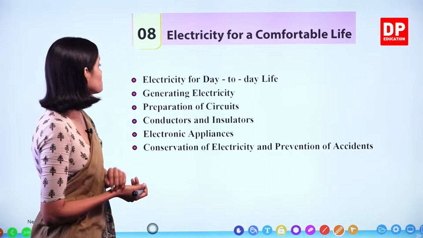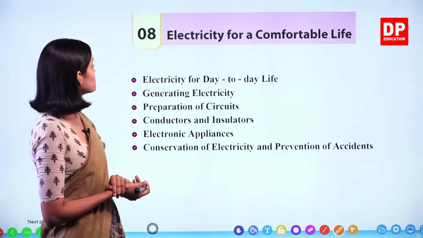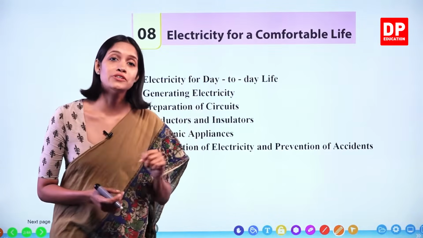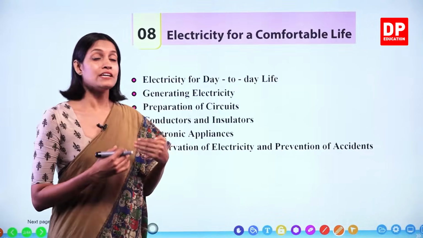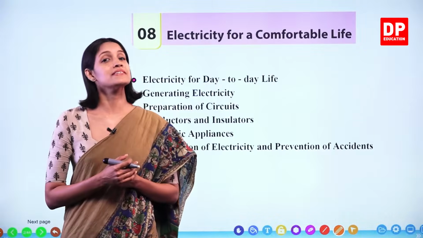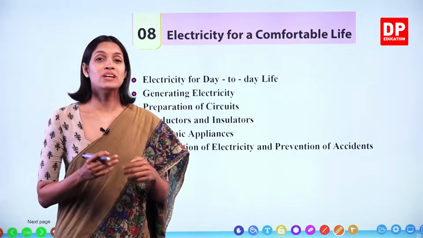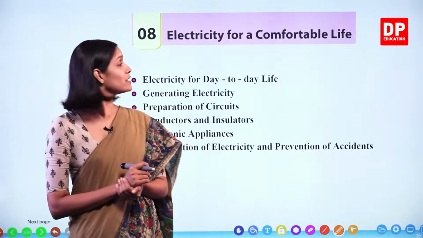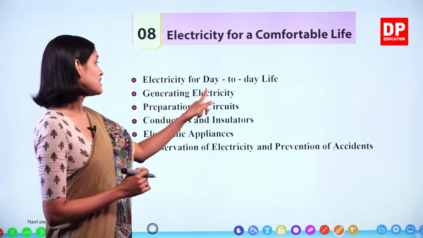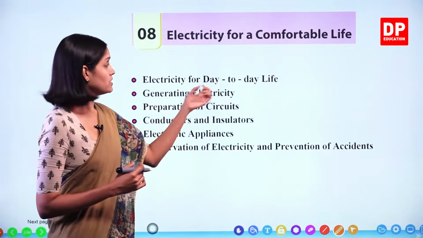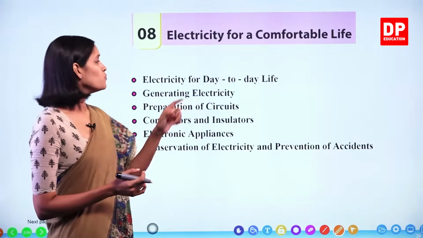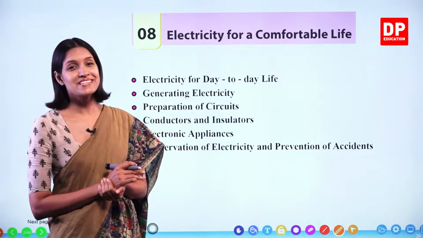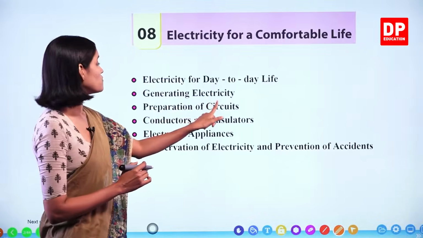So you can see there are a number of topics that we are going to learn under the lesson. We'll go through them. Electricity for day-to-day life. So we are going to learn that there are instances in our day-to-day life. There are so many instances that we use electricity, right? So electricity has become one of the most important parts of our lives now, right? So the next one, generating electricity. So after learning about the importance of electricity, we are going to learn what are the methods of generating or producing electricity, right?